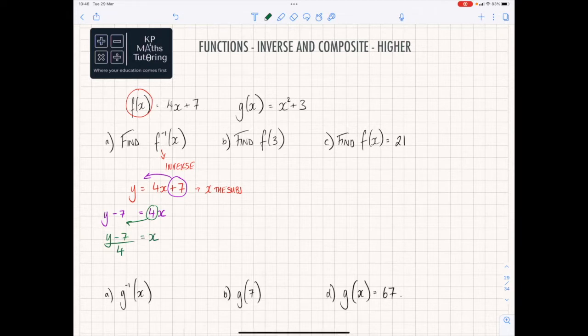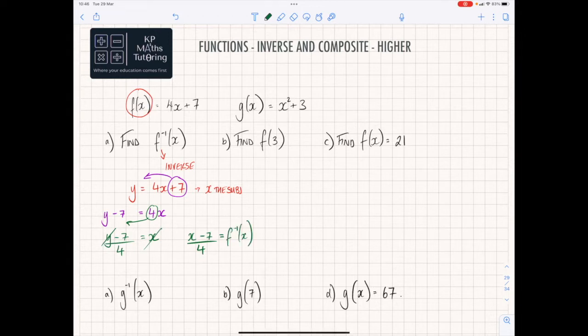Now, what I need to do at this point is basically change the y back for an x. So this disappears and we change it back for an x. So it becomes x minus 7 over 4. And then this x disappears and we call it f of minus 1 of x.